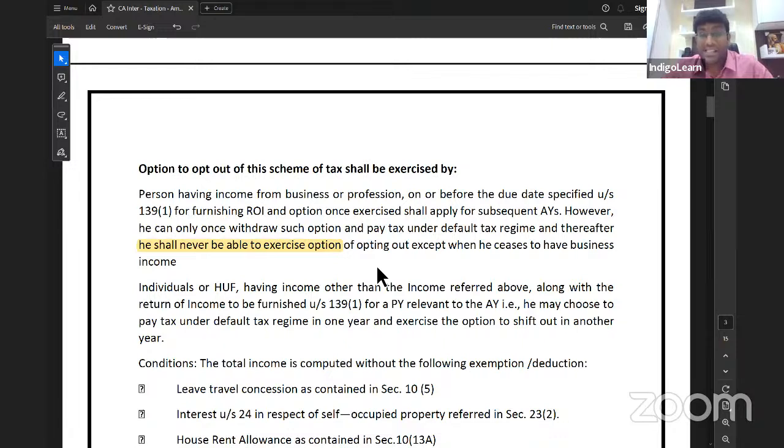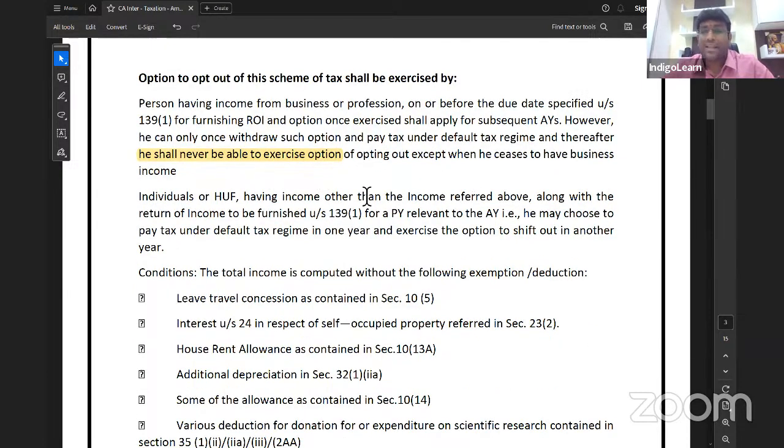I already wrote that in simple language and explained that to you, my dear friends. Next line. Individual or HUF having income other than income referred above, that means not having PGBP income, along with return of income to be furnished under 139(1) for a previous year relevant to assessment year. That is, he may choose to pay tax under default in 1 year and exercise the option to shift out in another year. Year on year, he can change. That facility is there, if you do not have PGBP income. Clear, friends? Next slide.